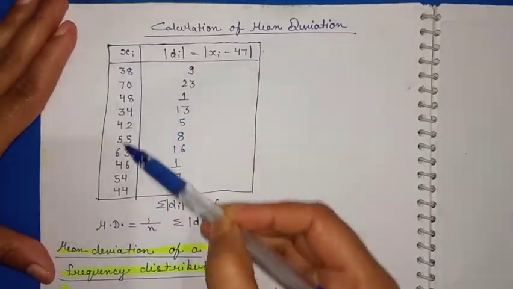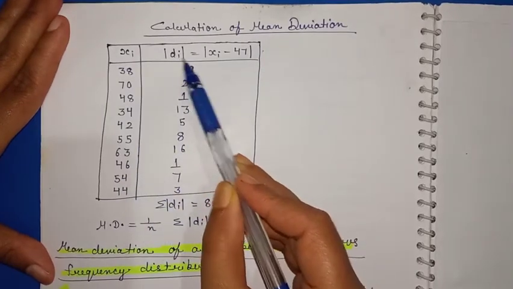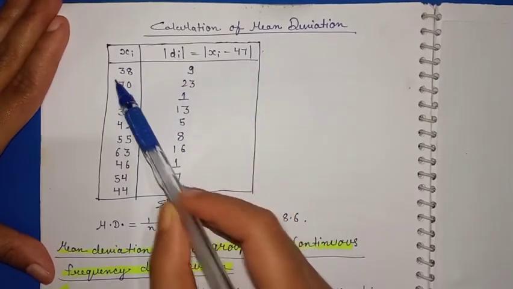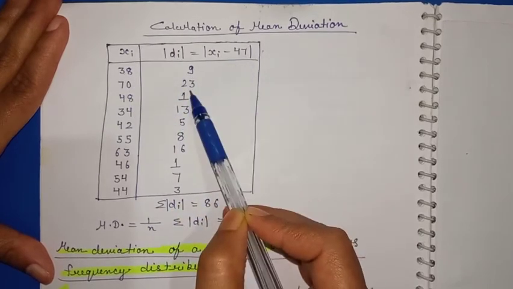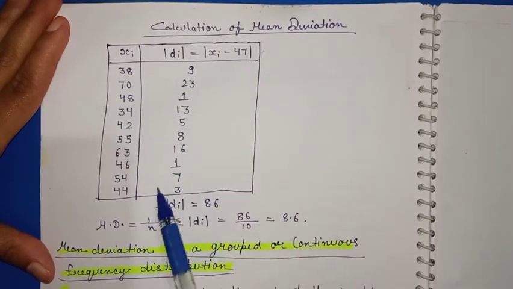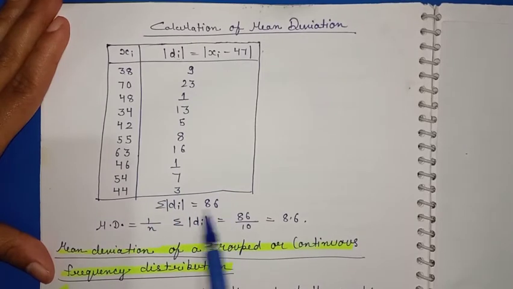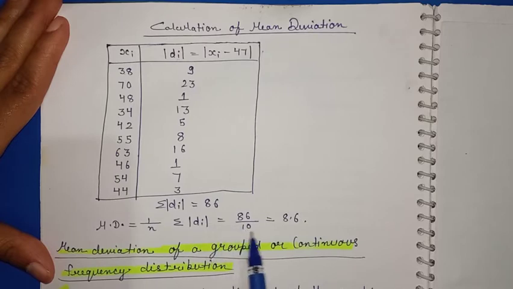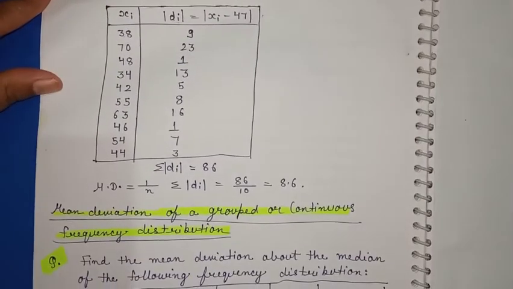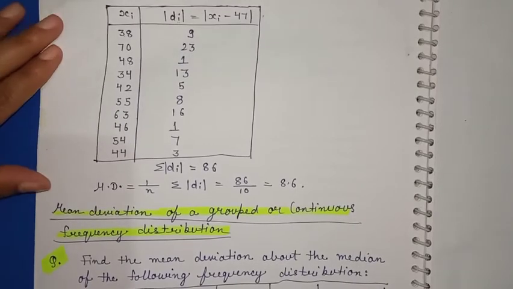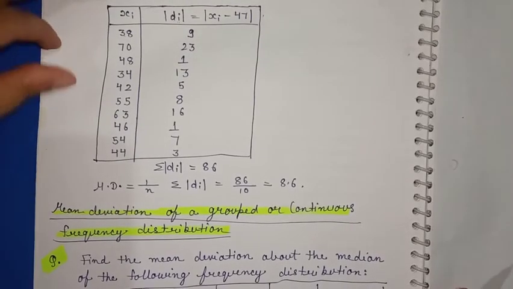First I have written xi, and here di is equal to modulus of xi minus 47. So 38 minus 47 is 9, 70 minus 47 is 23. Like this I have written here. Summation of di is 86. So mean deviation is equal to 1 by n summation of di, so 86 by 10, it is 8.6. So this is all for individual data. If it is individual data, we find the mean deviation in this way.